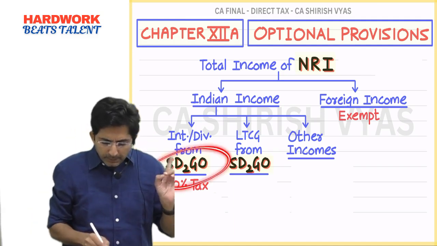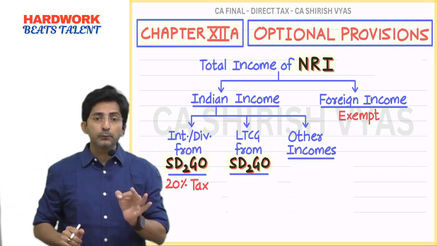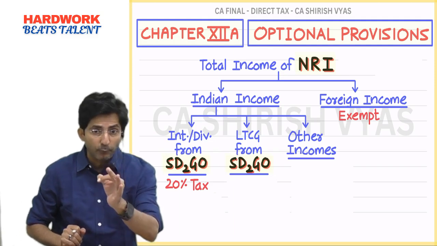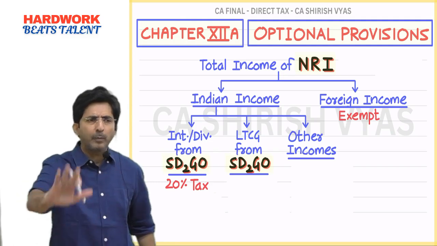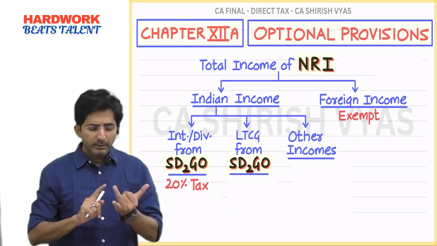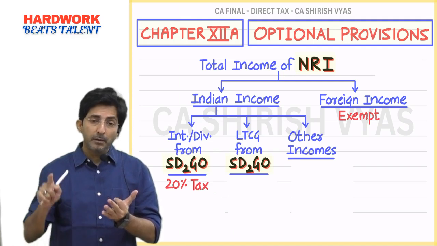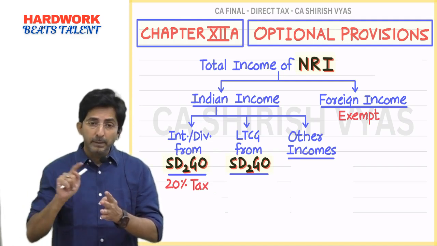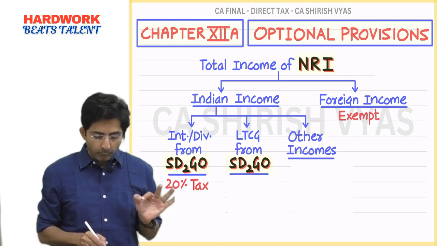But this is for which income? Interest and dividend from SADGO. Now the question is the full form of SADGO. Please listen carefully. I want you to memorize it in one sentence, in one go. Shares of Indian company. Debentures of Indian public company. Deposits with Indian public company. Government securities. Other notified securities. This is the full form of SADGO.